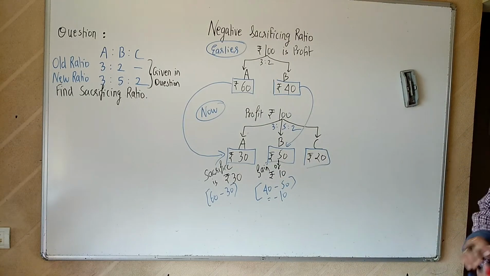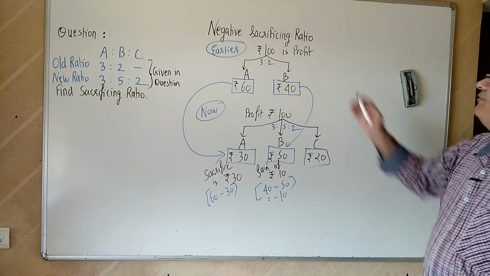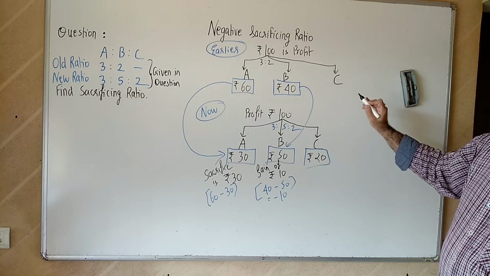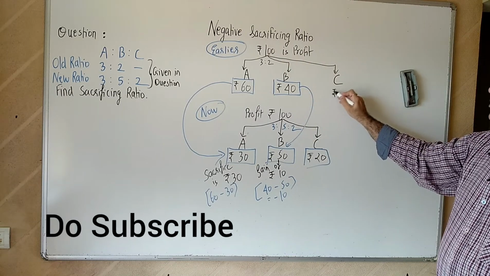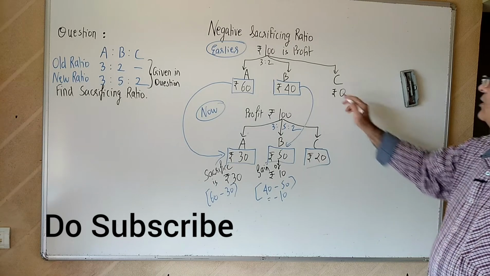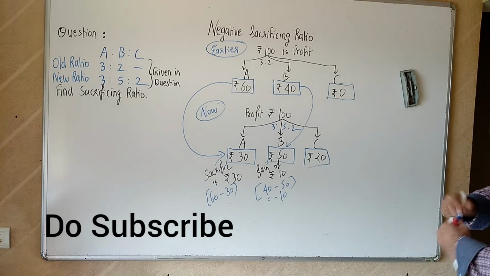How about C? Has C sacrificed or gained? Of course, C did not get any money earlier. Just for better understanding, earlier C was not a partner, so he was getting rupees 0. Now he is getting 20.